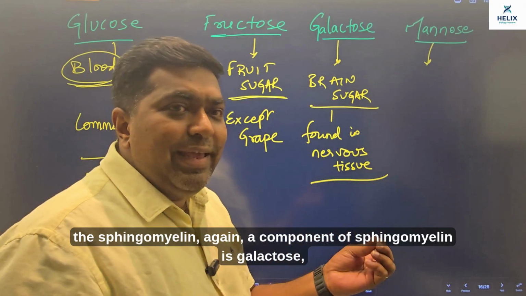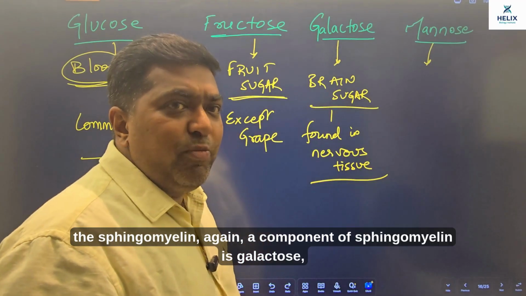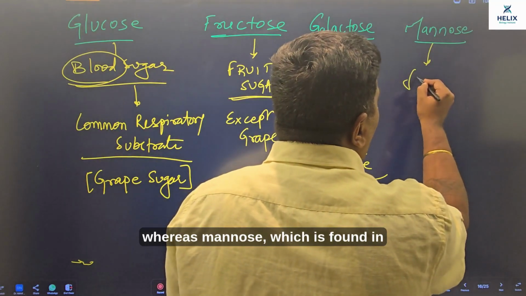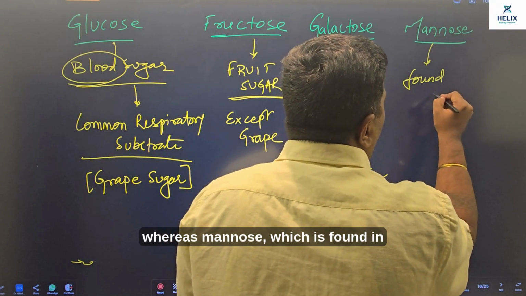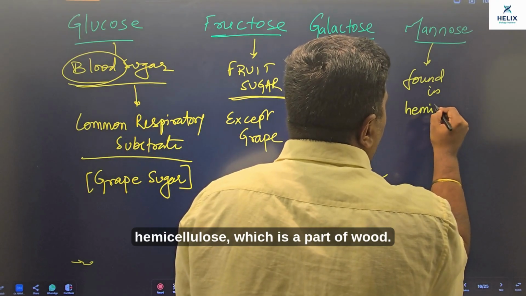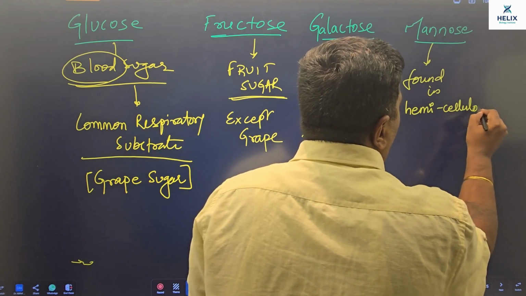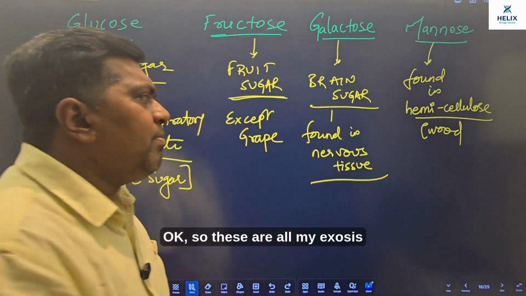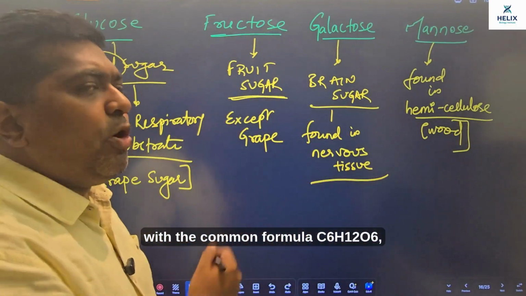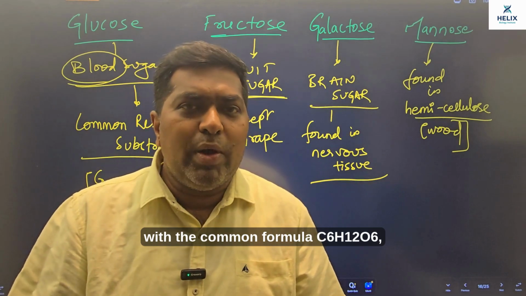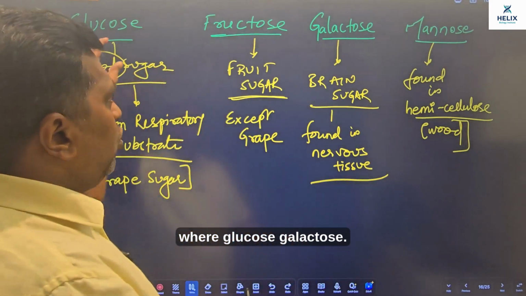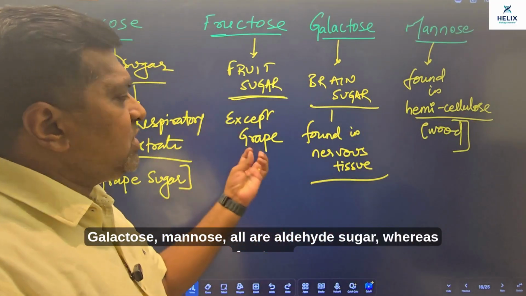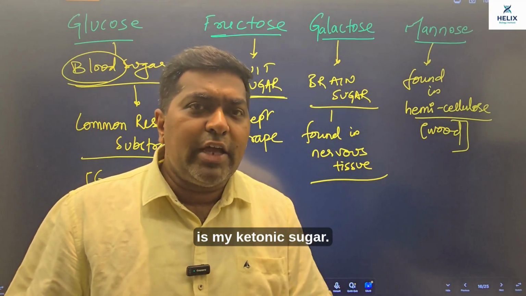Sphingomyelin, again, has galactose as a component. Whereas mannose is found in hemicellulose, which is a part of wood. So these are all my hexoses with the common formula C6H12O6, where glucose, galactose, mannose are all aldehyde sugars, whereas fructose is my ketonic sugar.